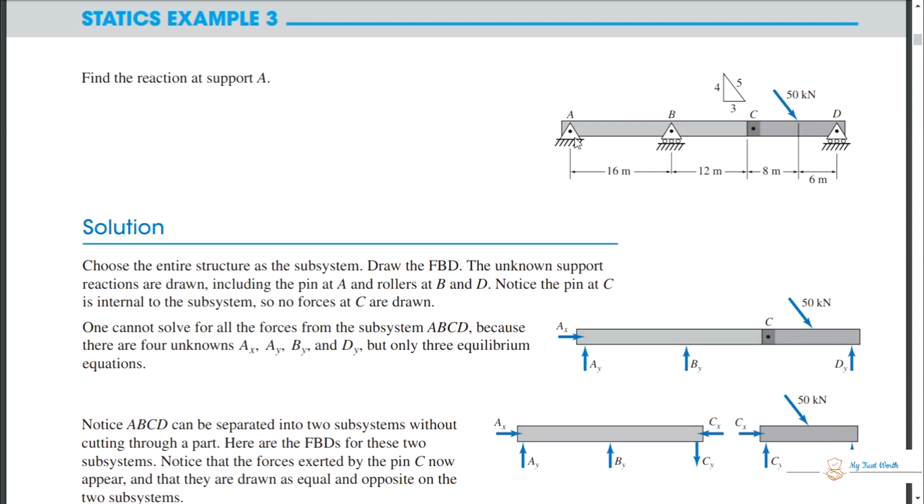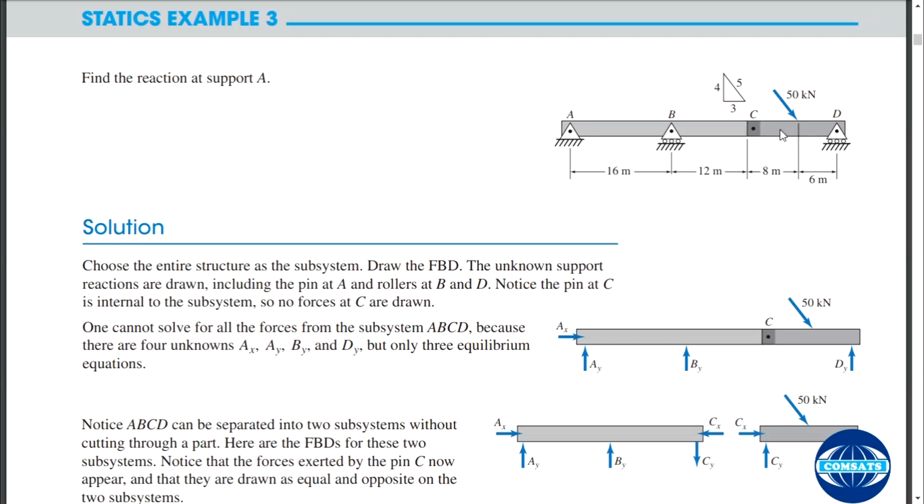So if we are going to solve the whole beam, then there will not be enough equations, and we will be quite troublesome. Then if you separate this out, this is hinge support, so there will be 2 reactions. So this member, if we isolate it, 2 reactions here and 3 reactions.